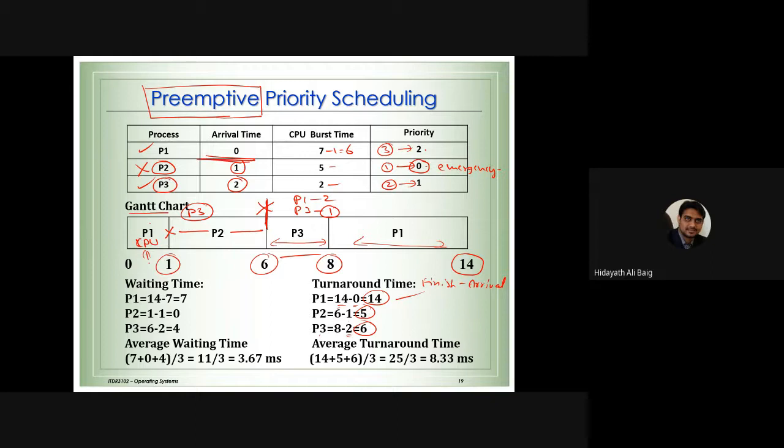Now, the easy formula to calculate the waiting time here is turnaround time minus burst time. Look at this: it took 14 milliseconds to complete the job, and the time it has taken to complete the job is 7 milliseconds. What was it doing the other time?